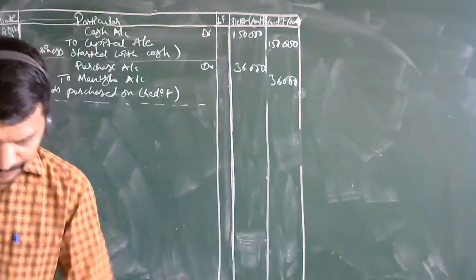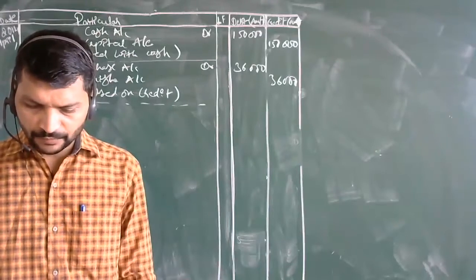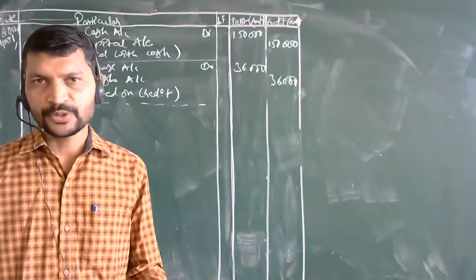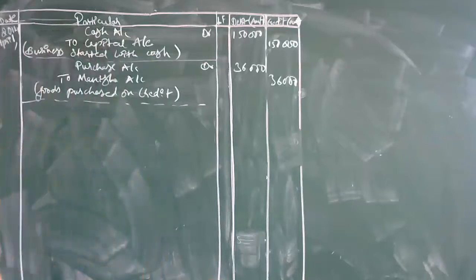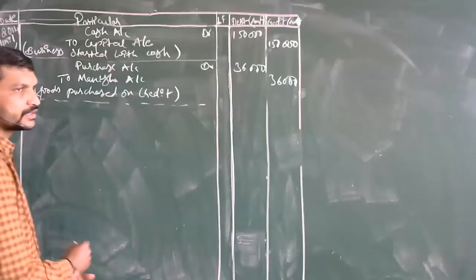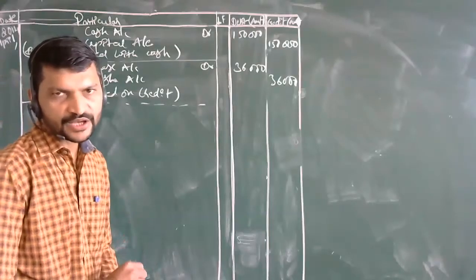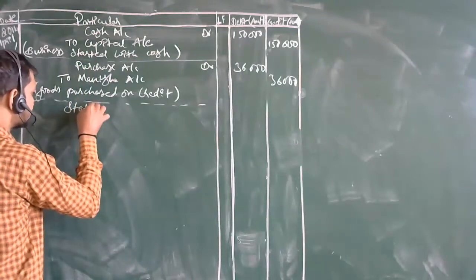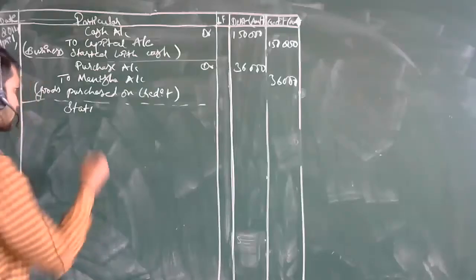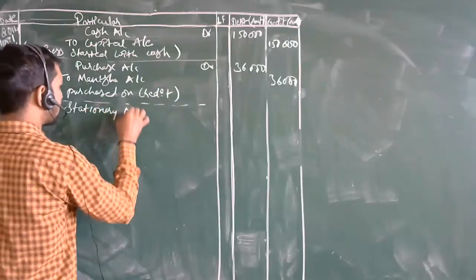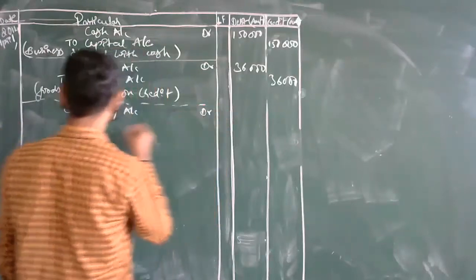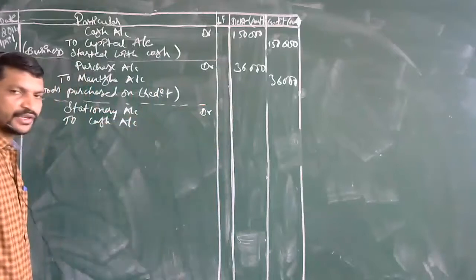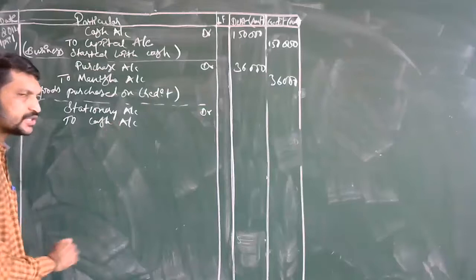Then what is the next one? Stationery purchased for cash. Now stationery is one of the assets that you are going to mention here. Stationery account debit to cash account. The purchase which has been made is in cash, so you are going to show your cash. Your first will be stationery. Stationery account debit to cash account. Why have I mentioned cash here? Because it has been purchased for cash.